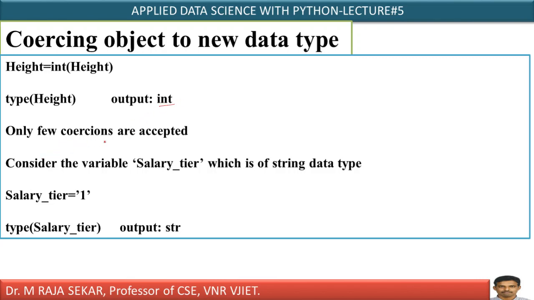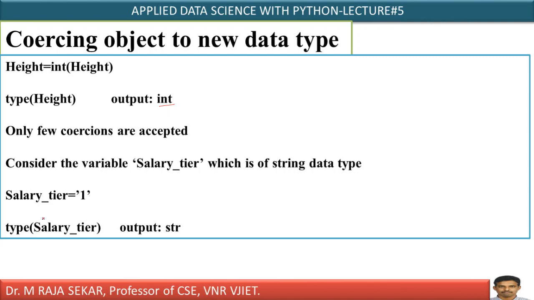Only a few coercions are accepted. What does it mean? It is simple. For example, there is a variable salary underscore tier equal to 1. It is a string type variable. If I want to check the type of salary underscore tier, where I am keeping 1 in single quotes, if I keep it in single quotes or double quotes, it must be a string, isn't it?